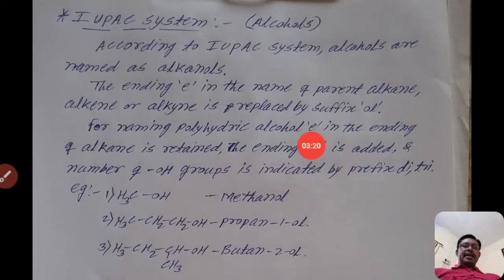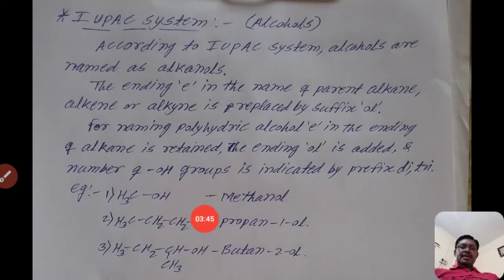The number of OH groups is indicated by the prefix di, tri. If there are 2 hydroxyl groups, then it is di; if 3, it is tri. Only in polyhydric alcohols is the ending E not removed.